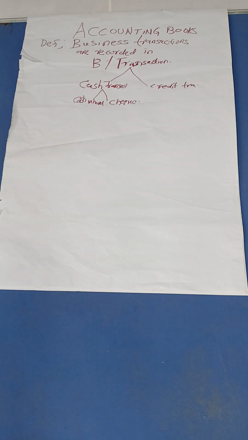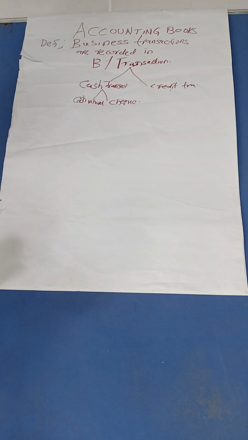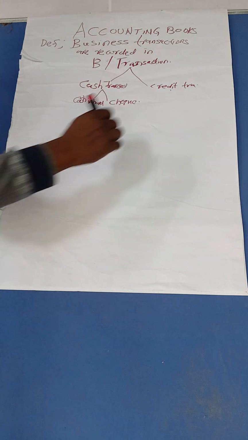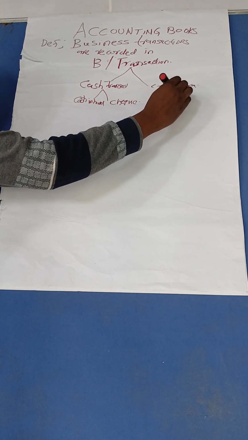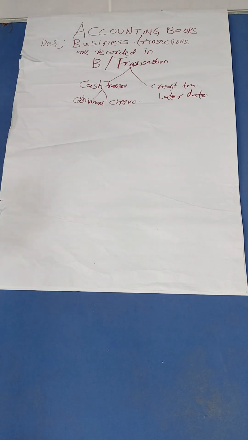What about a credit transaction? We defined it as a business transaction in which you buy goods and pay for them at a later date. So we are on the introduction to accounting books, and accounting books are books in which business transactions are recorded.